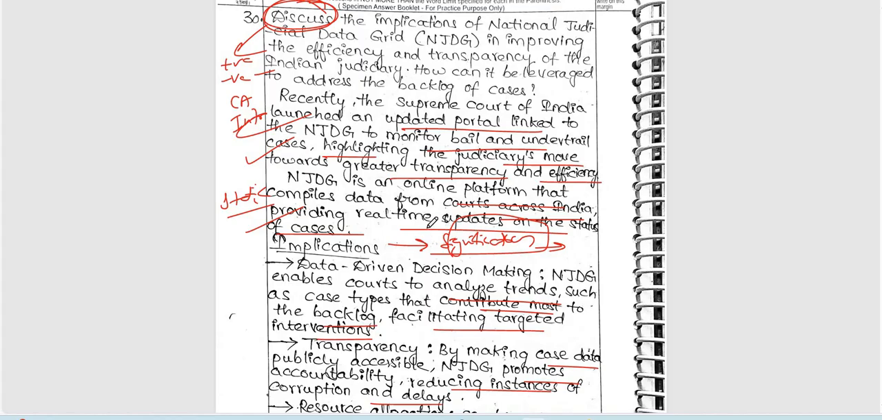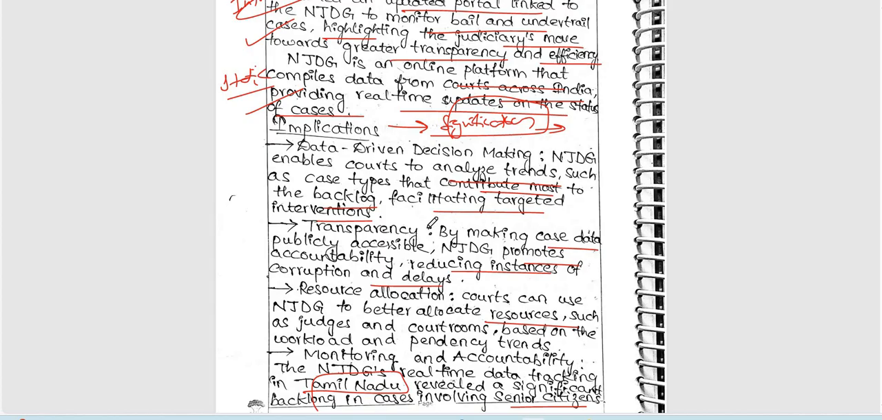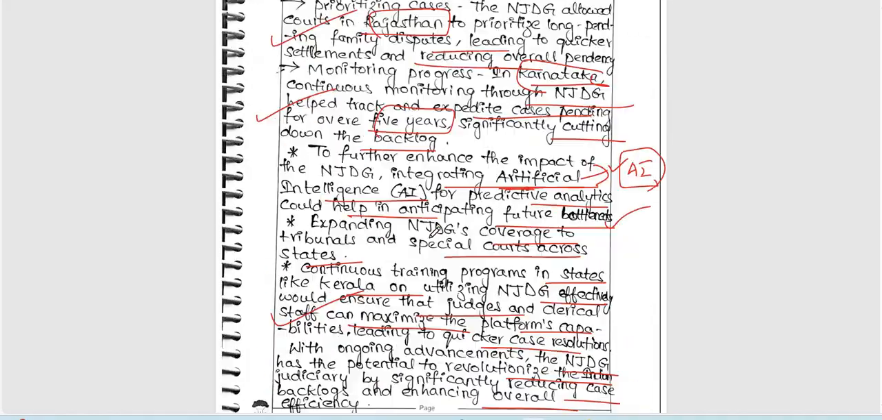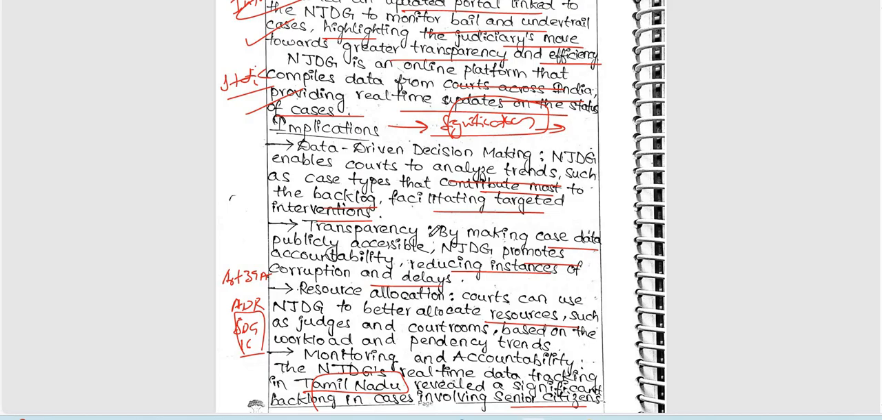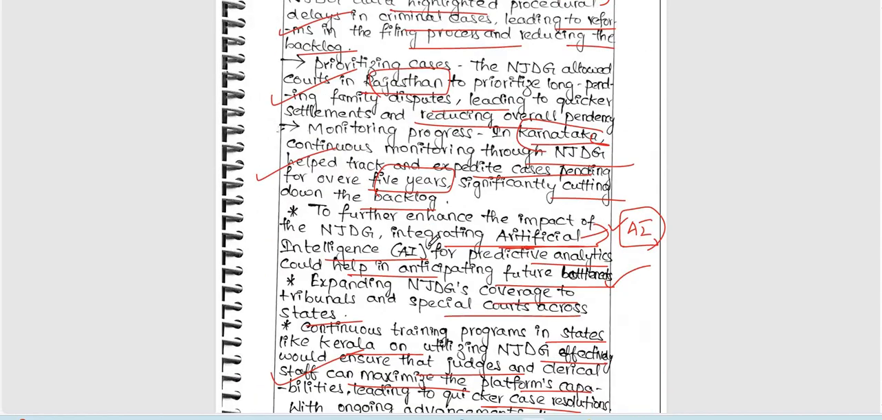Other than that, we have already seen some important keywords, right? So Article 39A or ADR, alternative dispute resolution, or we have SDG 16 also, we can connect in the conclusion part. So some important facts or report-related information need to be included here and there, not only state-wise, right? So we need to focus on that.